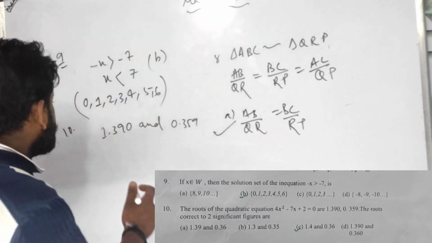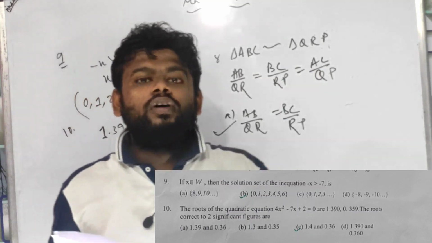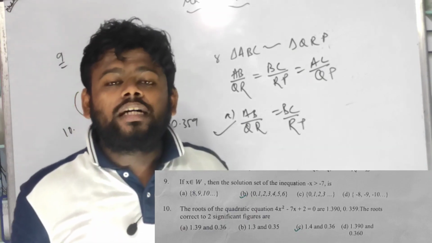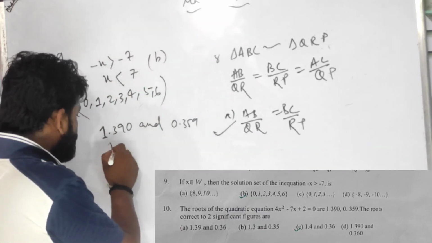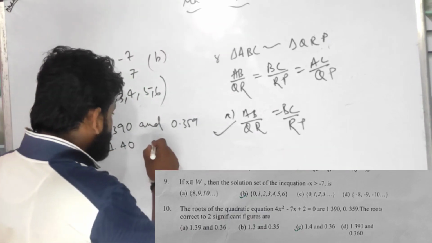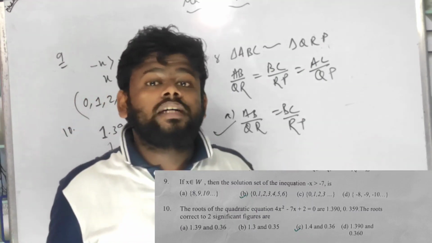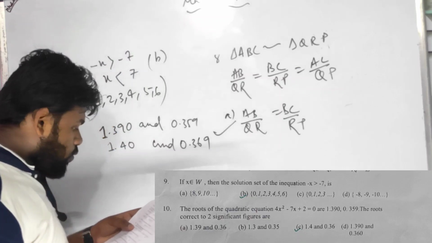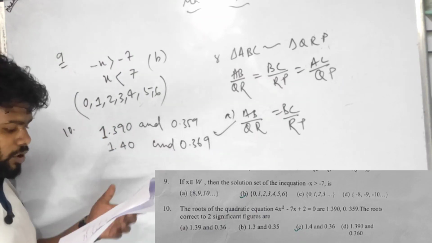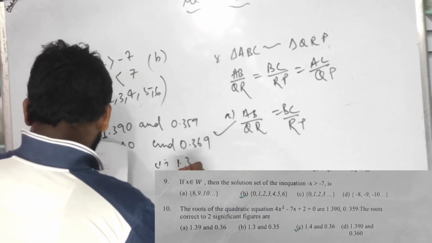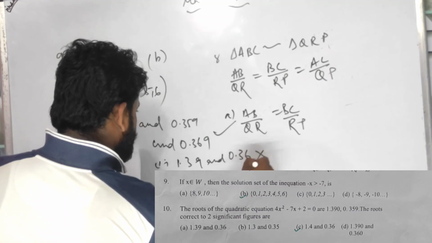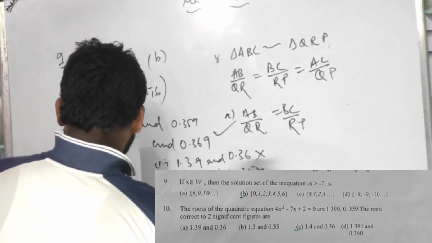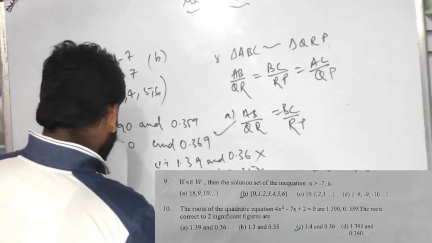Very easy. Two significant figures. That means after the decimal you have to identify two significant figures. So 1.39, the rounded number of 39 is 40, so 1.40. And 0.359, the rounded number of 35 is 36, so 0.36. So option 1 is given, children, 1.39 and 0.36. No, that will not be right. Option 2 is 1.3 and 0.35, that will not be right. Option 3 is 1.4 and 0.36.